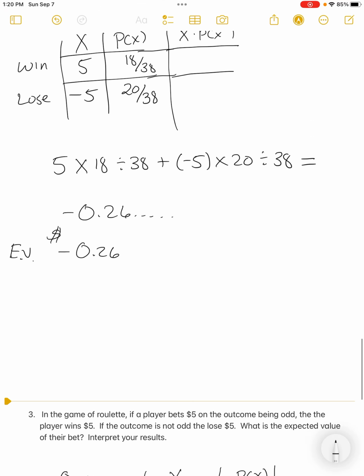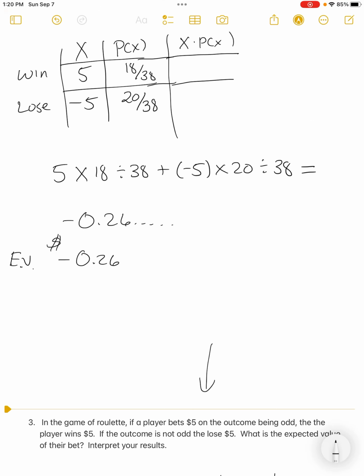Well, let's talk about what that means, right? Because the question was interpret your results. The question's down here at the bottom. So this is the right answer, negative 0.26. So what does it mean? It means that the player is losing money, because this was all from the player's perspective. If we win $5. If we lose $5. So it's showing you that betting on odd is not a game that you will end up winning at.